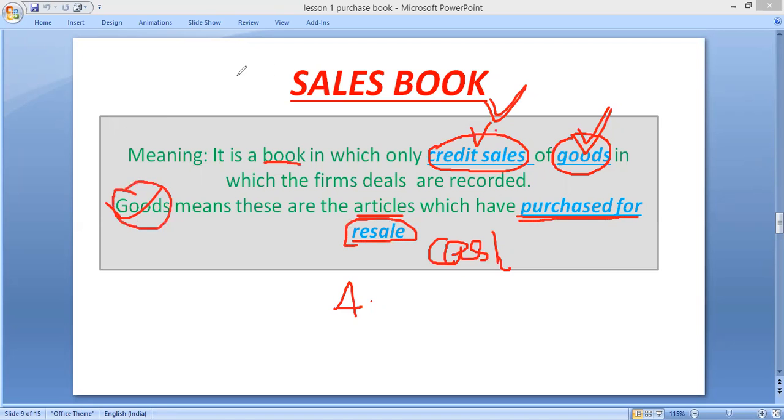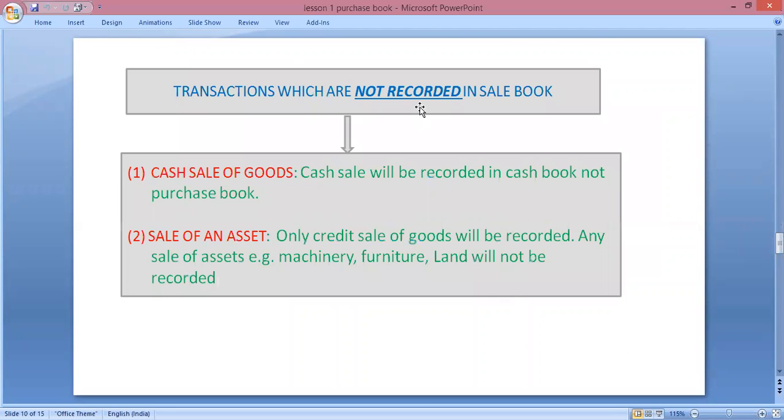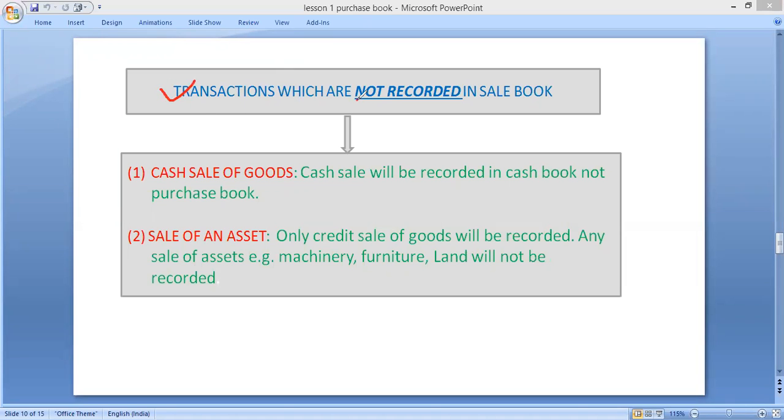Okay, there are two conditions. First, there must be credit sale of goods, and second, any sale of assets will not be recorded at all. Now, next is which transactions are not recorded in sales book.